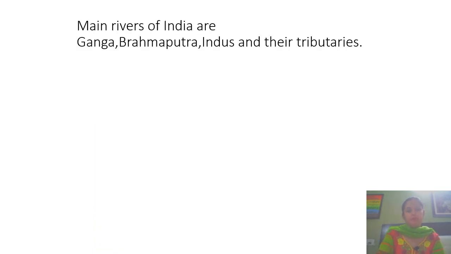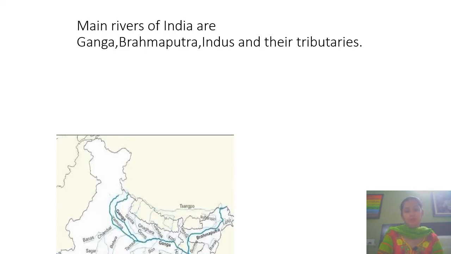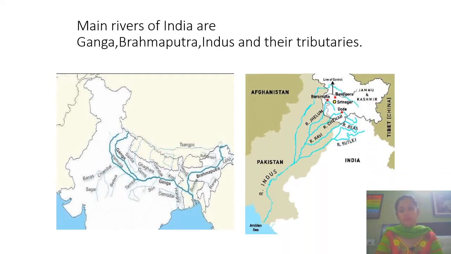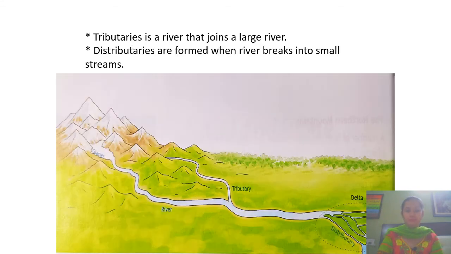Main rivers of India are Ganga, Brahmaputra, Indus and their tributaries. You can see here in the map river Ganga and Brahmaputra and their tributaries. And here in this map you can see river Indus and its tributaries. Now what is a tributary? A tributary is a river that joins a large river.